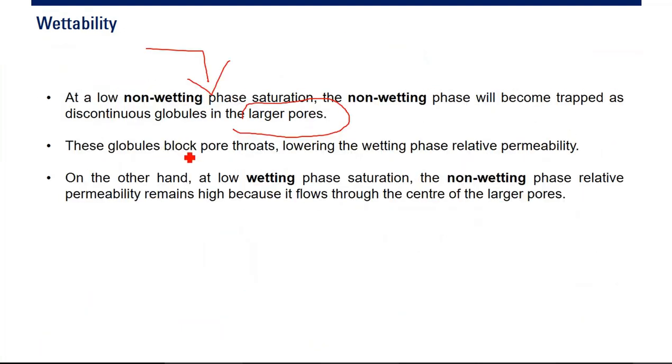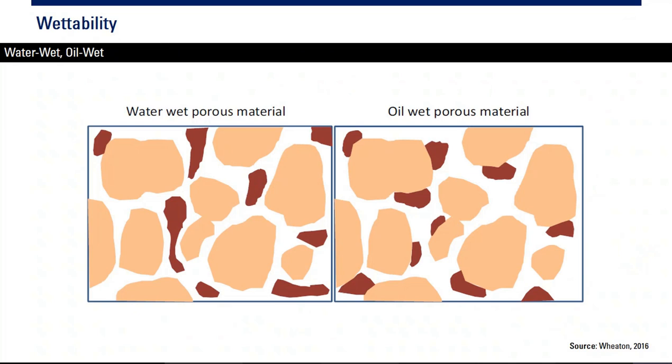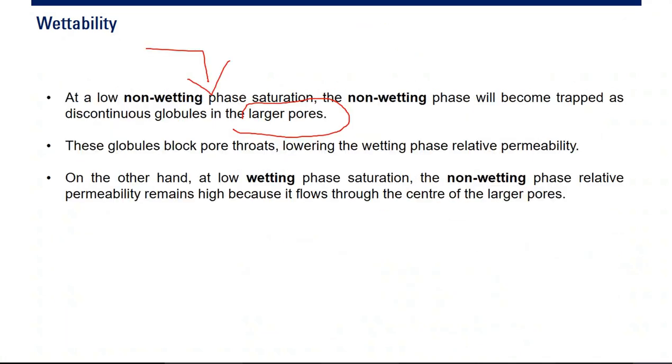The globules block pore throats, lowering the wetting phase relative permeability. So the globules will block the pores, so it will be more difficult for the wetting fluid to have higher relative permeability, because the oil will occupy that space. On the other hand, at low wetting phase saturation, the non-wetting phase relative permeability remains high because it flows through the center of the pores.